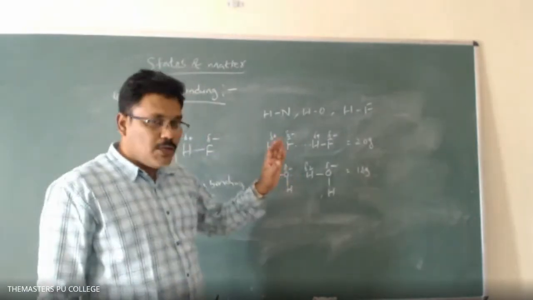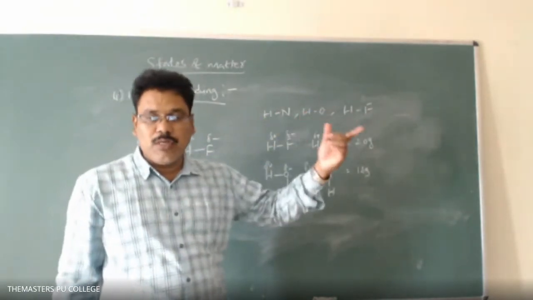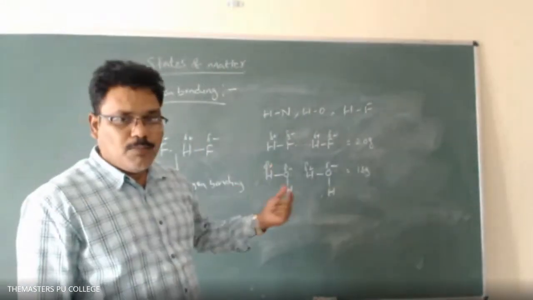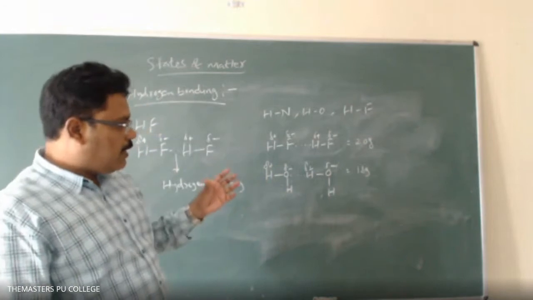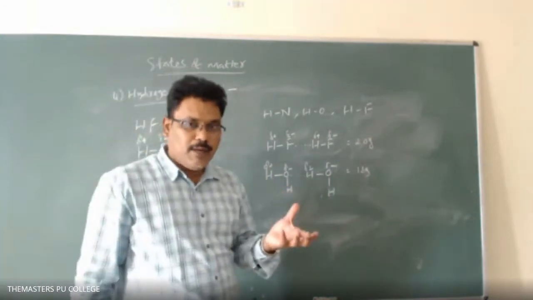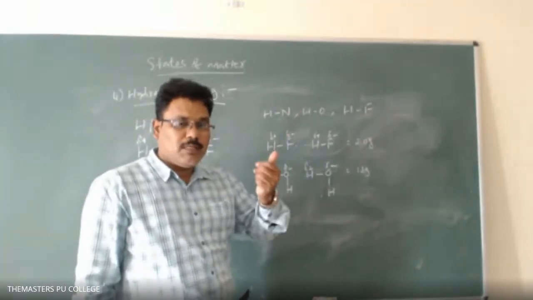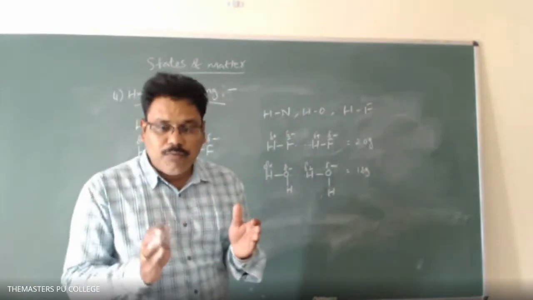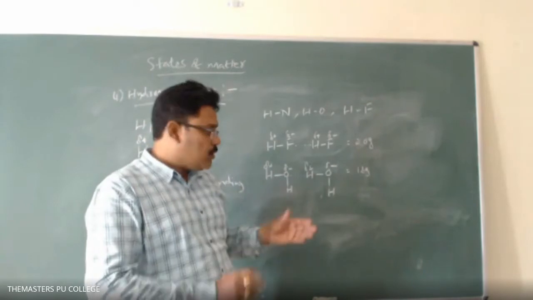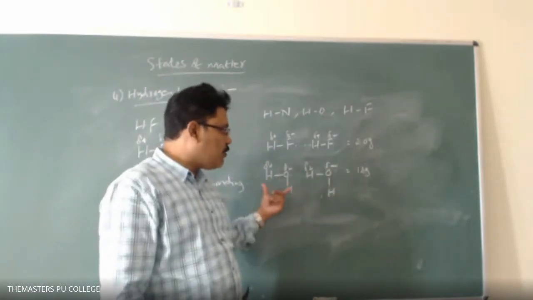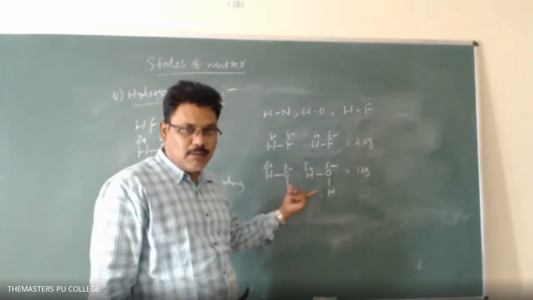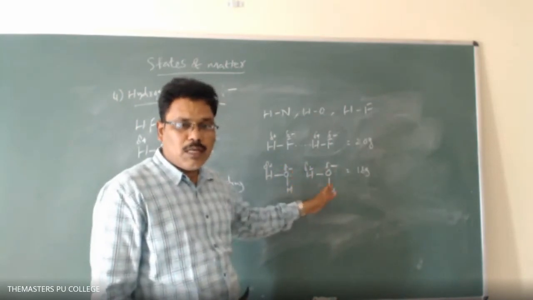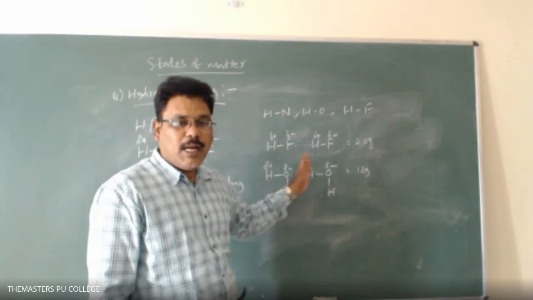But in water molecule, twice of that. Nearly 12 molecules can be associated through hydrogen bonding. Whenever you heat the liquid, it goes to the vapor phase, when you break the intermolecular forces between the molecules. Here the intermolecular forces are the hydrogen bonding. So these 12 molecules are associated together by the hydrogen bonding.